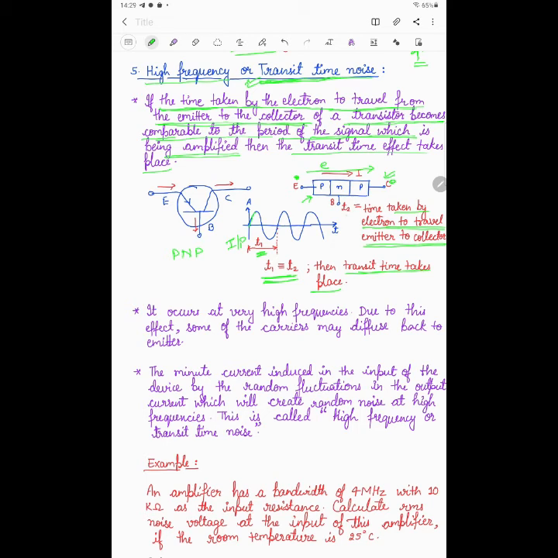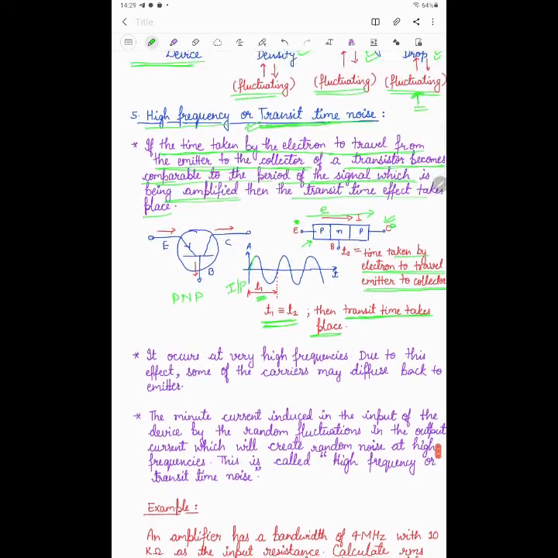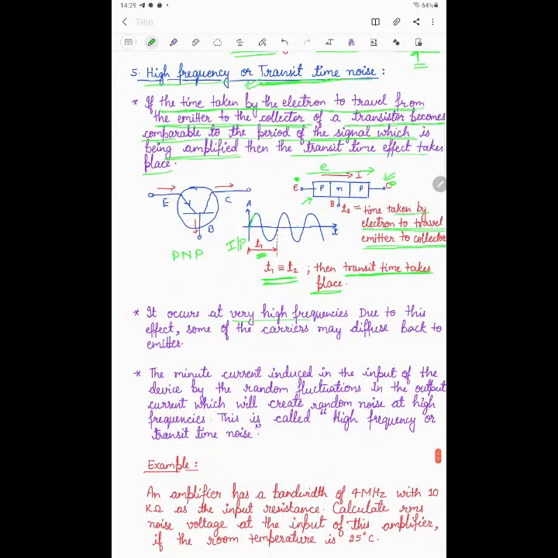When T2 is comparable to T1, where T2 is the time taken by electron to reach from emitter to collector, and T1 is the time period of the signal which is going to be amplified, then the transit time effect takes place. This phenomenon may happen at very high frequency, above a few megahertz, and due to this some carriers may diffuse back to the emitter.